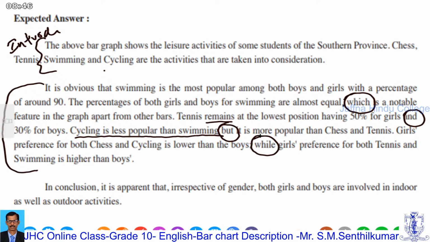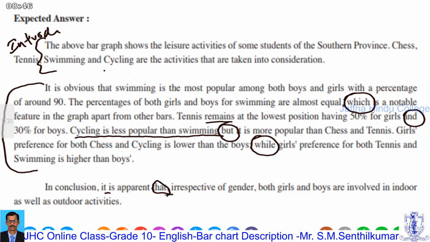In conclusion, it is apparent that the connecting idea is connected. It is apparent that, irrespective of gender, both girls and boys are involved in indoor as well as outdoor activities. How are they connected? Boys and girls are involved in indoor and outdoor activity.